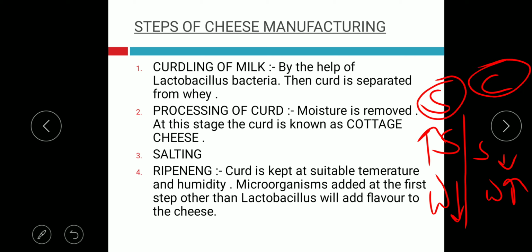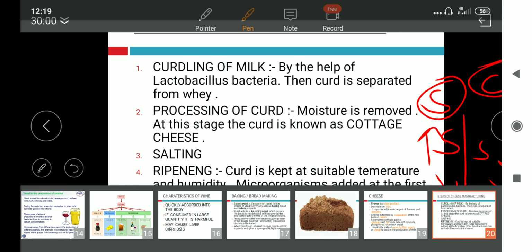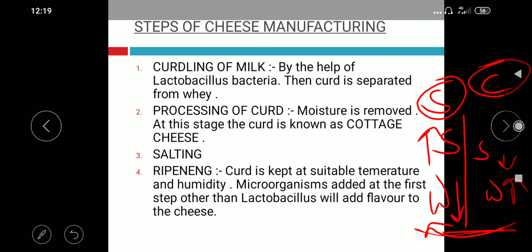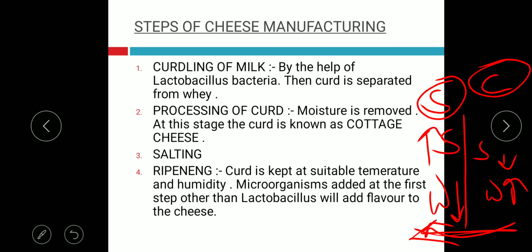So what will happen? The water will move from higher concentration towards lower concentration. Any physical movement occurs from a higher level towards a lower level, and this is how the moisture is removed with the help of salting.